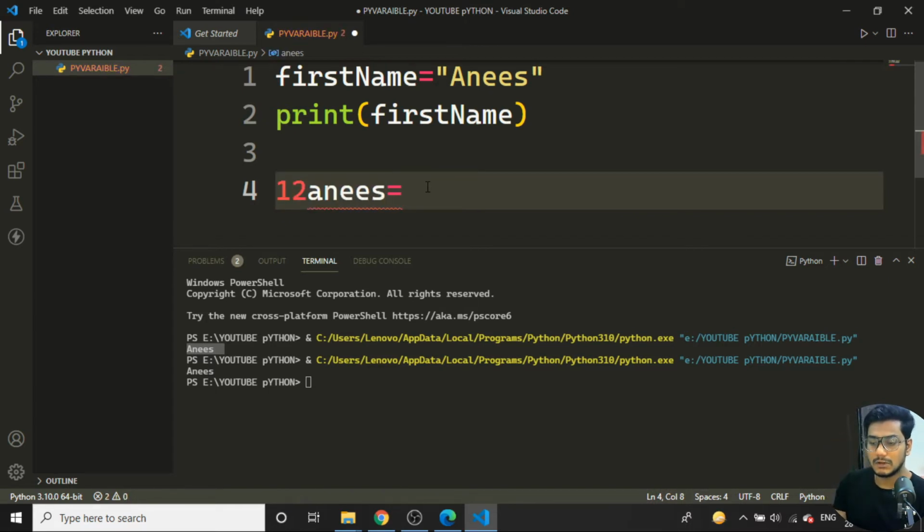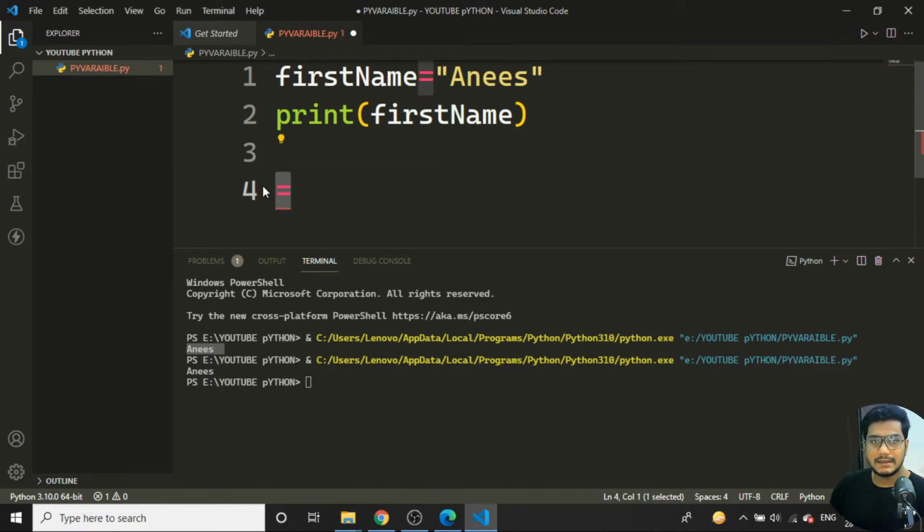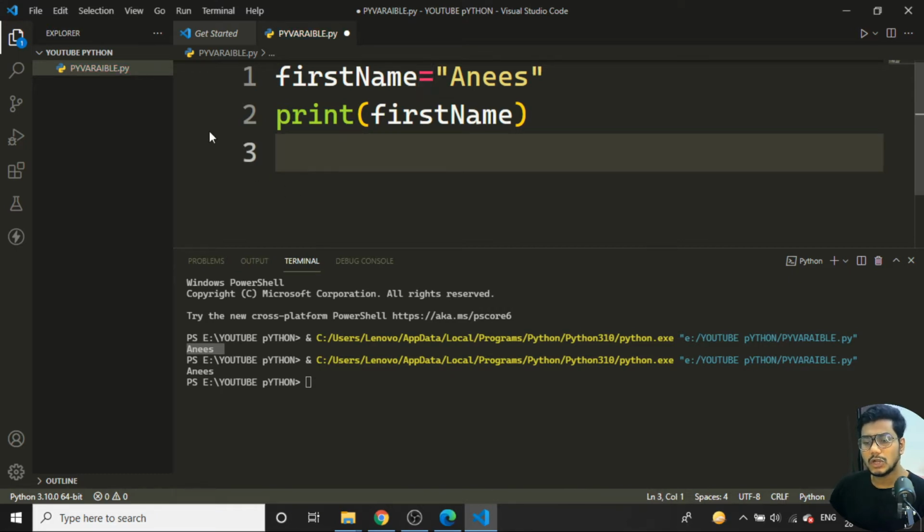Even this is also a wrong method, so it is not a valid variable name. We should always give a variable name that has a little bit of meaning. If a third person is seeing our code, he should easily understand what you have written, right? So we should not use the keywords.